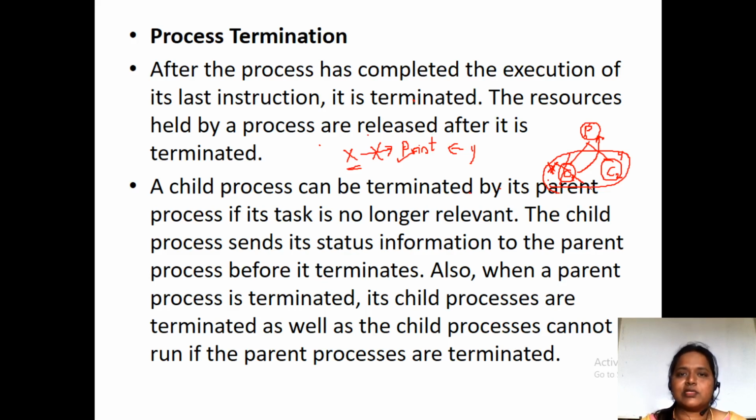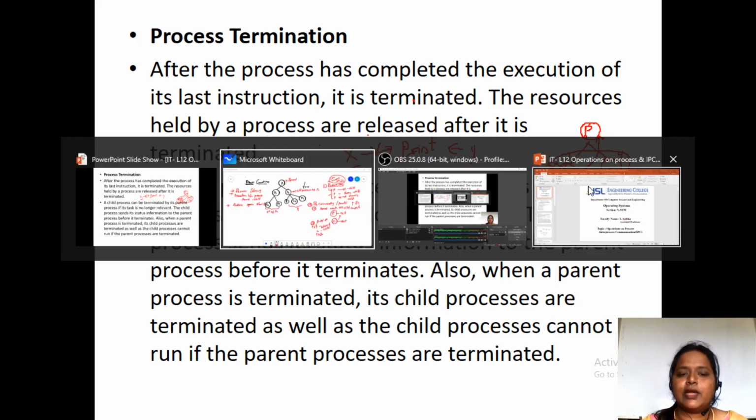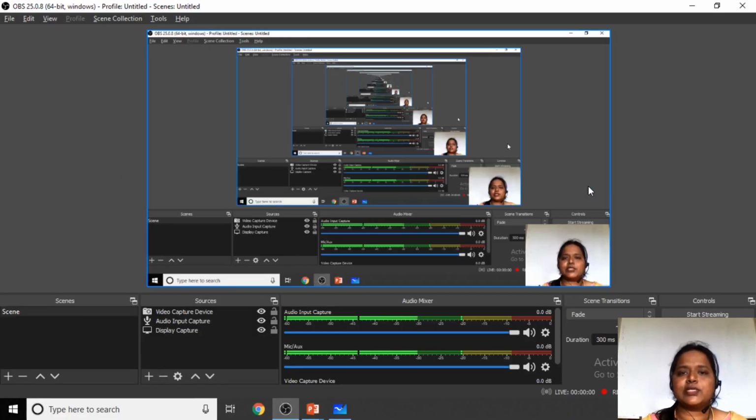If the parent process is terminated, all the child processes will be terminated. So this is how process termination is done. These are the operations that we perform on a process.